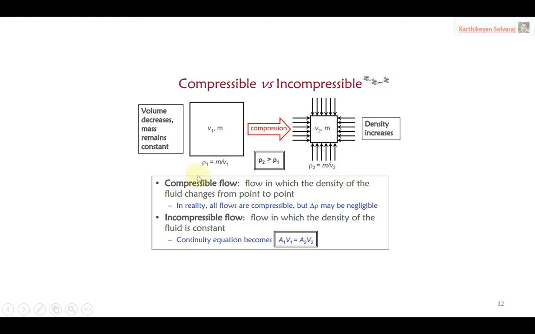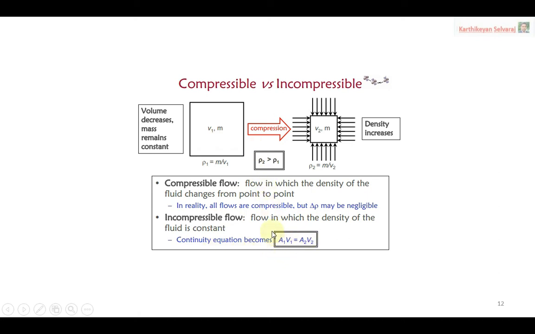Now suppose you are considering compressible or incompressible flow. Compressible is nothing but density changes. Compressible means density is changing. Incompressible means density is constant, but the volume may change. So how do they maintain that? By changing the volume. This is the difference between compressible flow and incompressible flow. I just want to give the idea, that is why this picture is given.